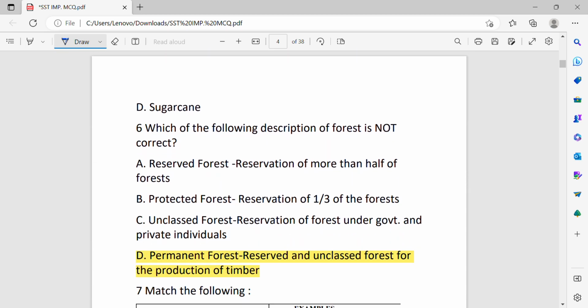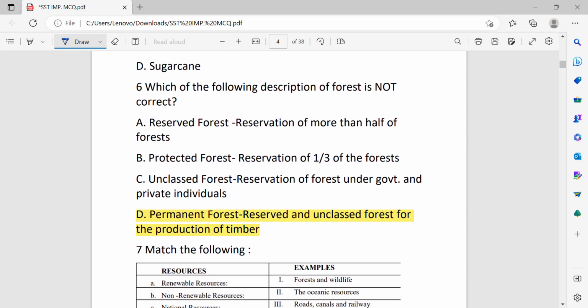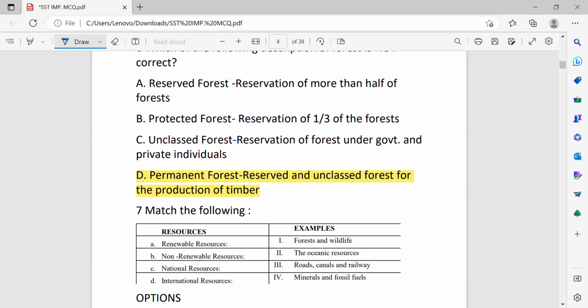Which of the following description of forest is not correct? Reserve forest, reservation of more than half of forest, protected forest, reservation of one-third of forest, unclassed forest, reservation of forest under government and private individuals, permanent forest, reserved and unclassed forest for the production of timber. D option is incorrect.